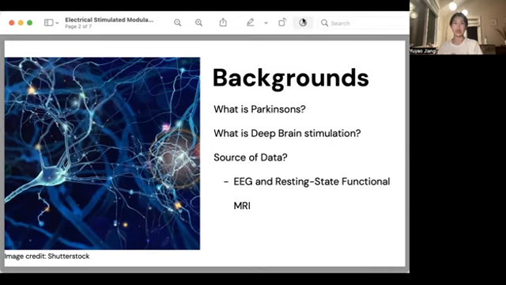We collected our data from the Tsinghua University database, from an experiment consisting of Parkinson patients that are qualified for DBS, those that are not qualified, and healthy groups as a control group. Their EEG and resting state functional MRI were collected, and we experimented with these data to reach our final results.